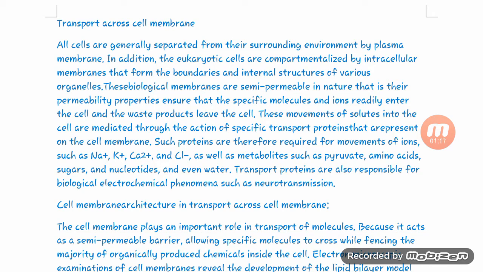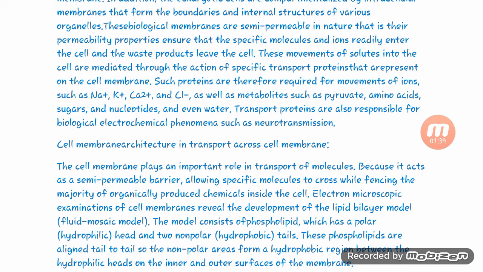Such proteins are therefore required for movement of ions such as sodium, calcium, potassium, chlorine, as well as metabolites such as pyruvate, amino acids, sugars, and nucleotides, and even water. Transport proteins are also responsible for biological electrochemical phenomena such as neurotransmitters.